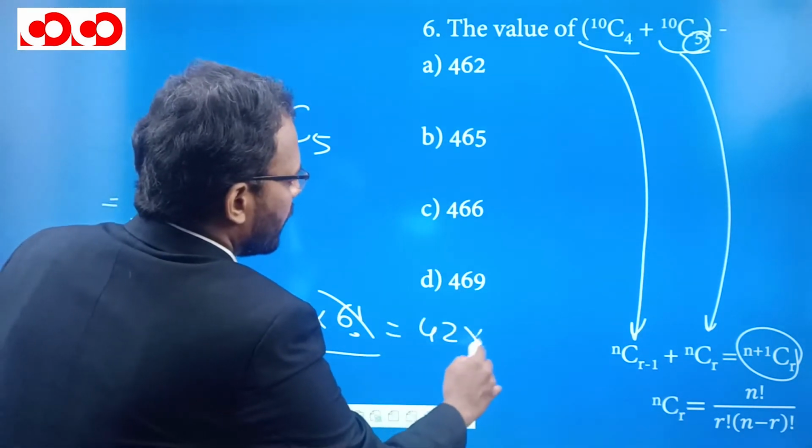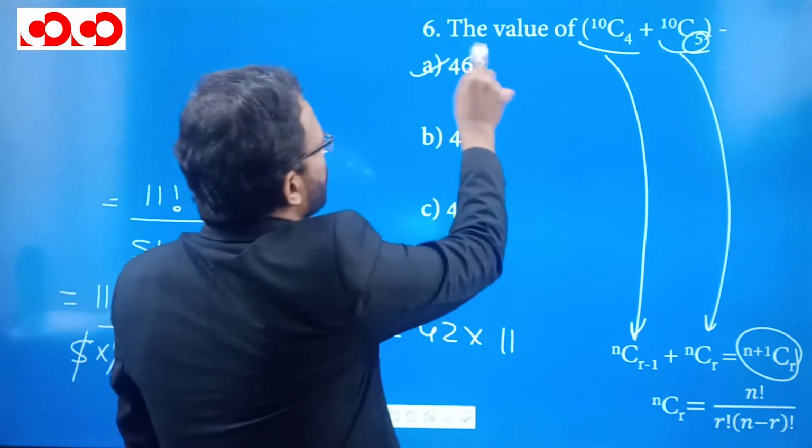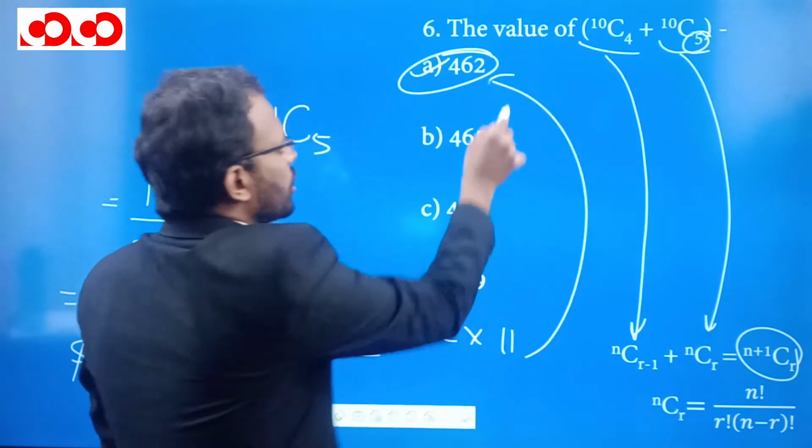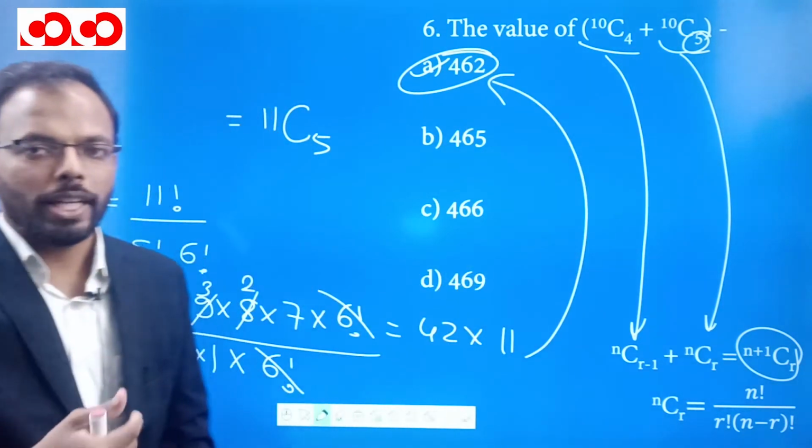42 multiplied by 11. So again, the option here is 462. This will be what? 462. 11 42s are 462. I hope it is clear. Let's move to the next question.